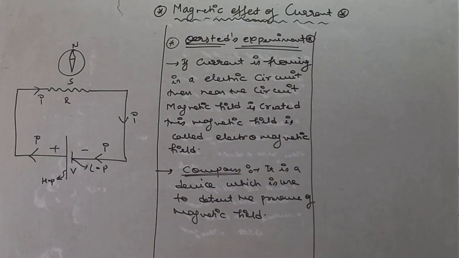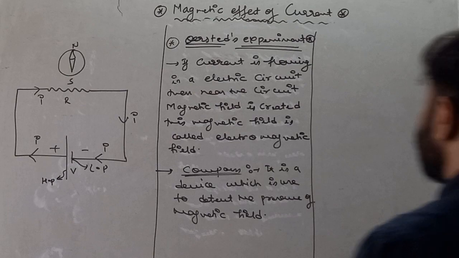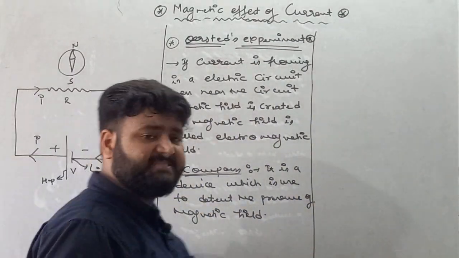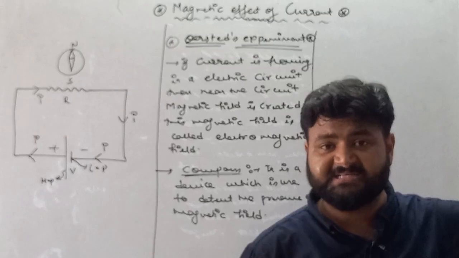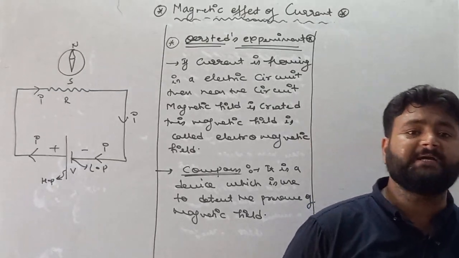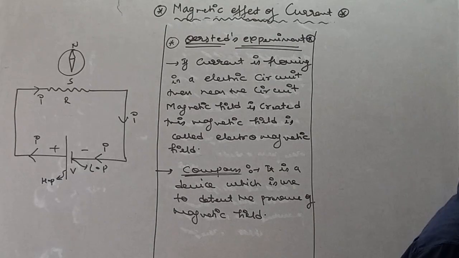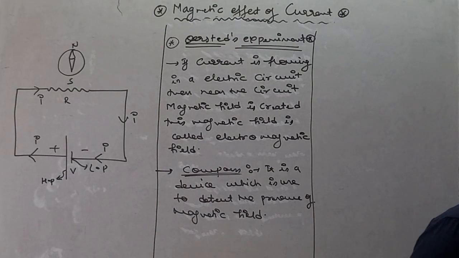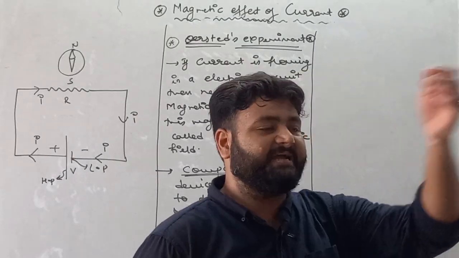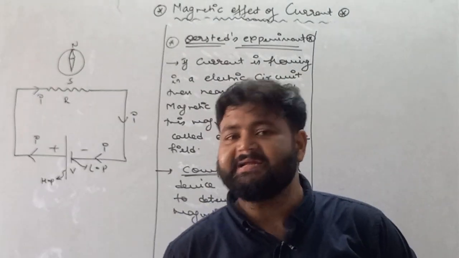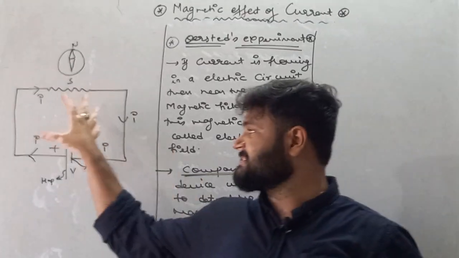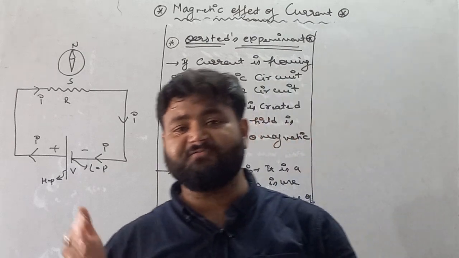Oersted observed that if current is flowing, then the compass shows deflection, and when current stops flowing, then the compass cannot show any deflection, full stop.